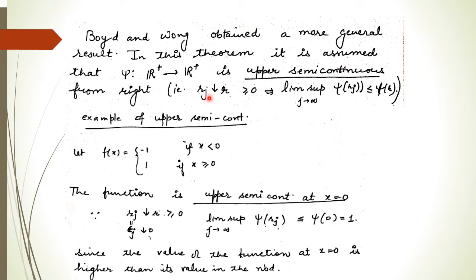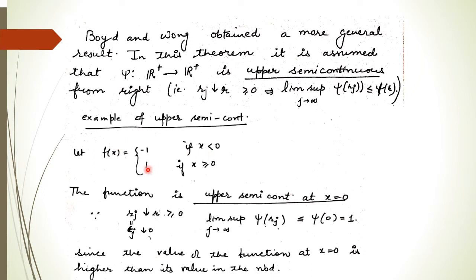So this is upper semi-continuous from right, means whenever we are going from right, we take all the points from the right side or of the neighborhood of r, right? Then the limit supremum of psi of r_j, where j is going to infinity, is always less than equal to psi r. Means the value of psi r will be maximum over all the points near the neighborhood of r from right side, right?